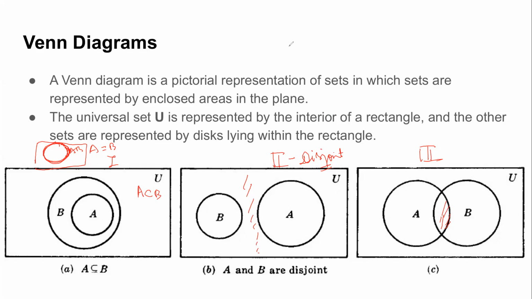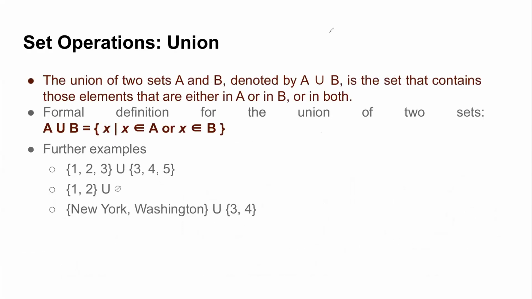Fine. So let us now, with this pictorial representation, move to the second half of the sets, which are the set operations. Okay, and let's try to see them in context of these diagrams also. So the first set operation that we are going to discuss is the union operation. Let us see what we mean when we say the union operation.